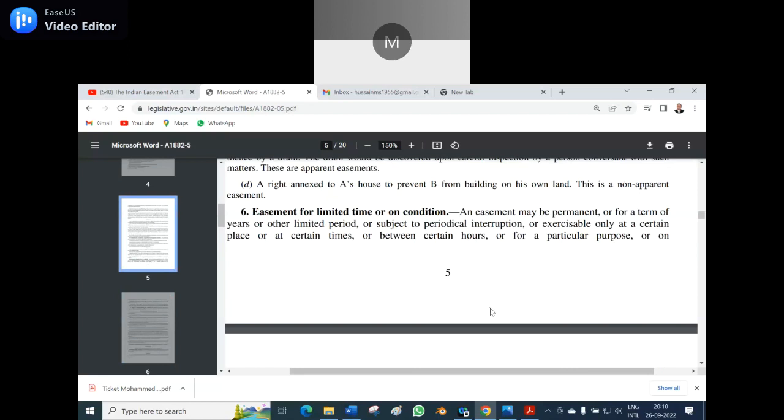Here, when it says term of years or other limited period, when you say limited period, we can also say, suppose my example is wrong, you can ask me, in the night, in residential localities, there would not be any railway line whistles.